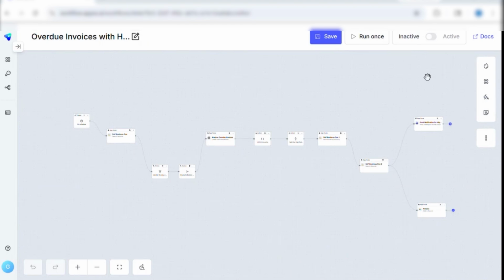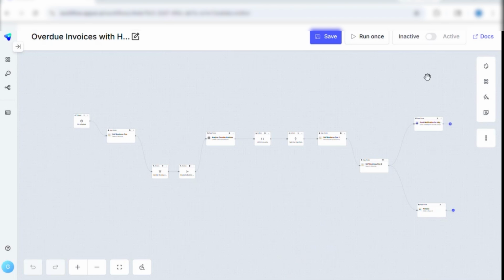In today's demo, I have designed this particular workflow in Appsy AI to streamline and automate the process of identifying overdue invoices using SAP Business One as the back office ERP system, and how we can categorize these invoices by risk levels, ensuring the finance team focuses on the highest priority items first. Based on that, it will send a notification to the finance manager on Teams.